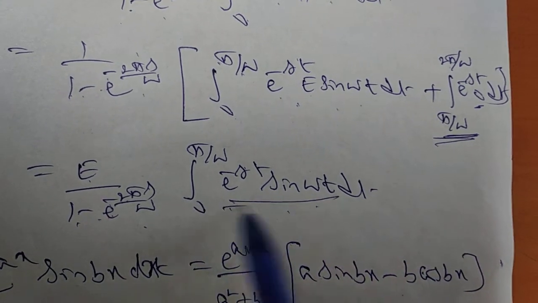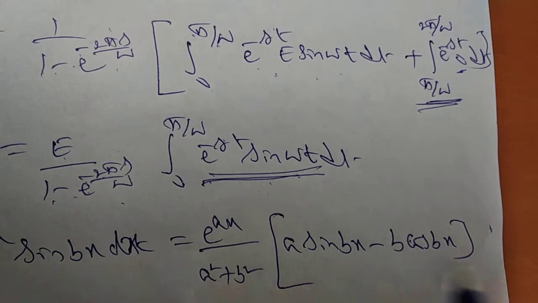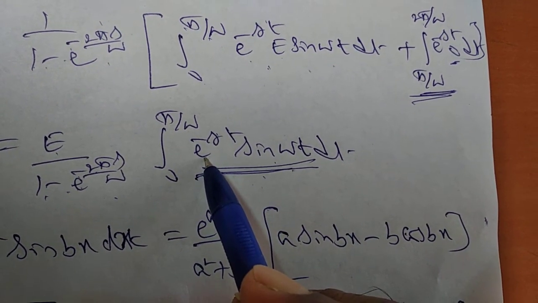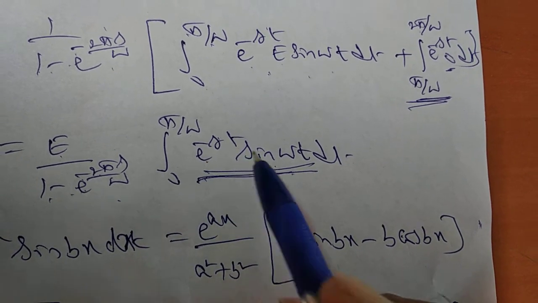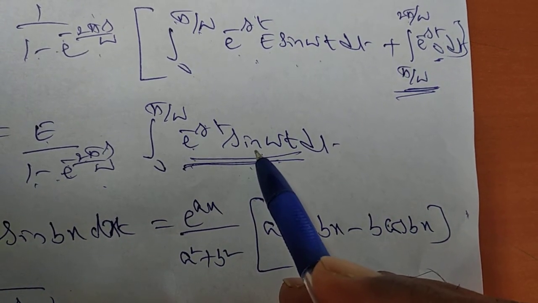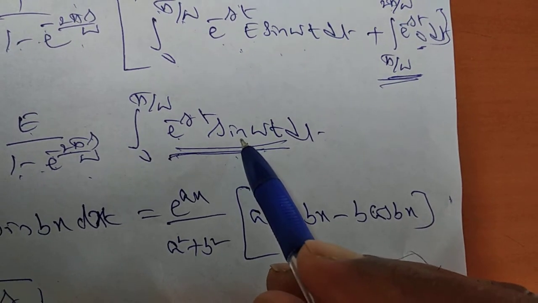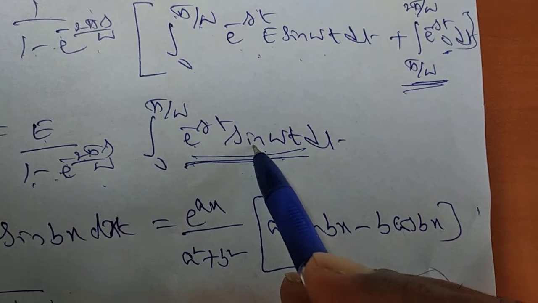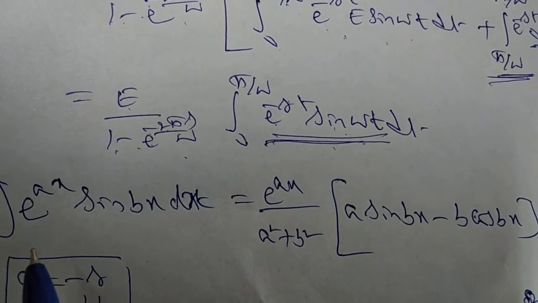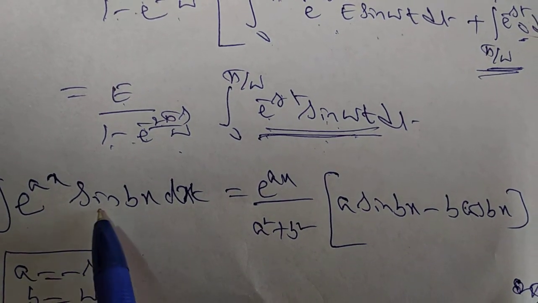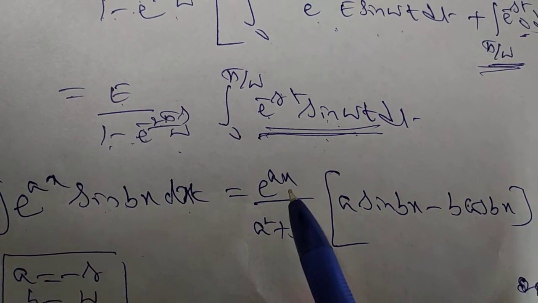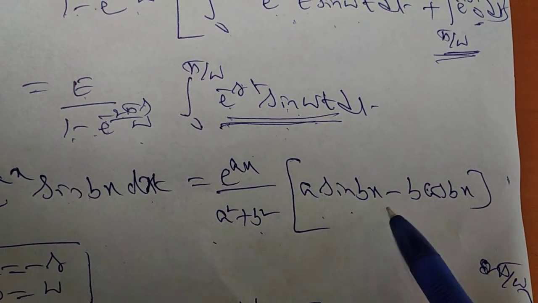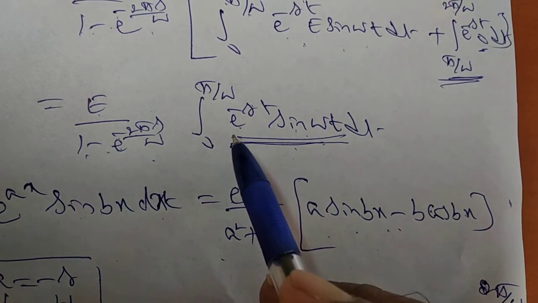Now how to integrate this one? We can integrate by parts. But you have to choose u such that when you differentiate, u dash or u double dash becomes constant or 0. Suppose you take u as sin omega t. When you differentiate, sin becomes cos, cos becomes minus sin, so there is no end. That's why one formula is there. What is that formula? Integration of e power of ax into sin bx dx is e power of ax over a square plus b square into a sin bx minus b cos bx.